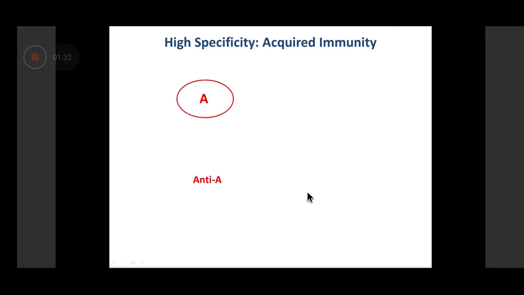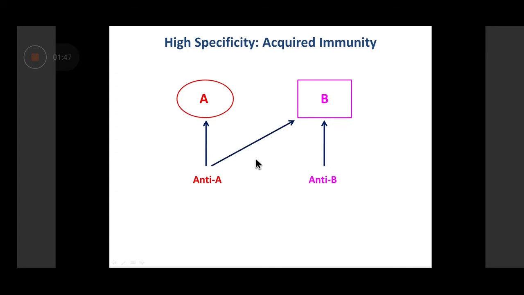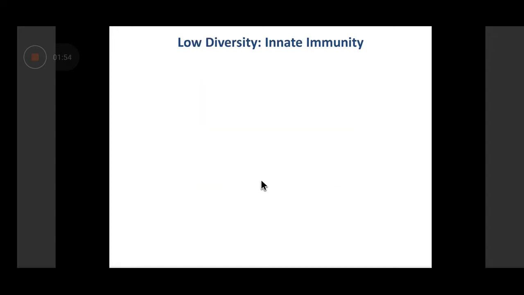On the other hand, if you see the acquired immune response or adaptive immune response, if organism A is causing the infection, the immune response would be specific for A and it will not work against B. Whereas if B is causing the infection, the immune response would be specific for B and not act against A. Okay, so cross protectivity is not there. So this is what we mean by highly specific.